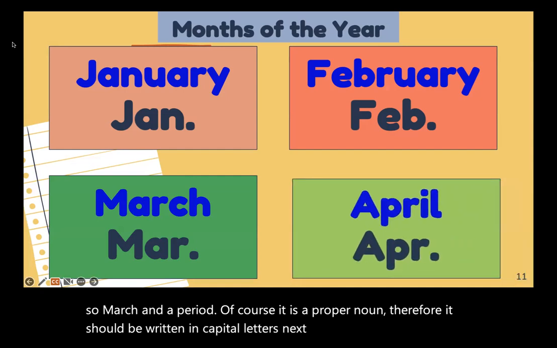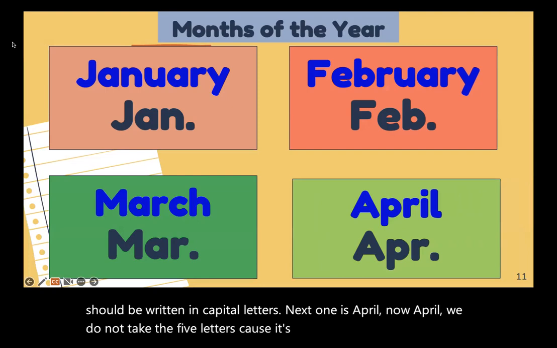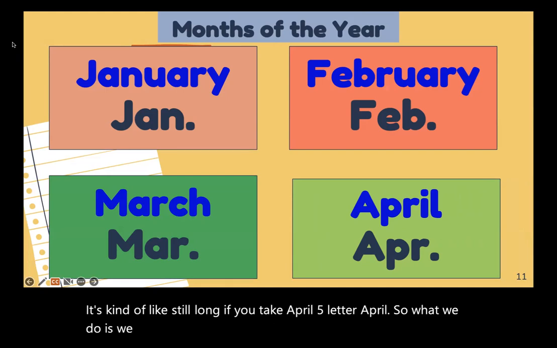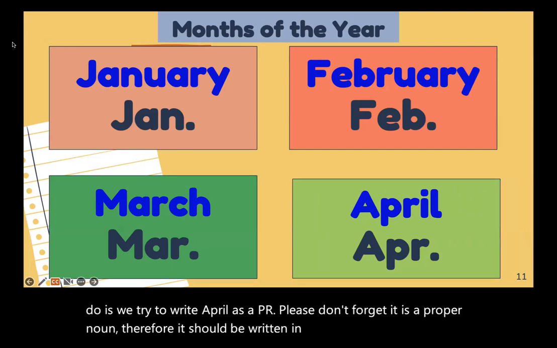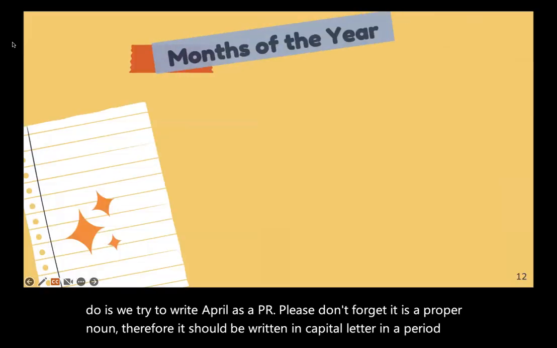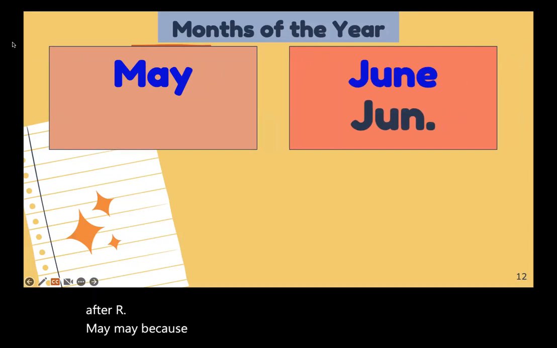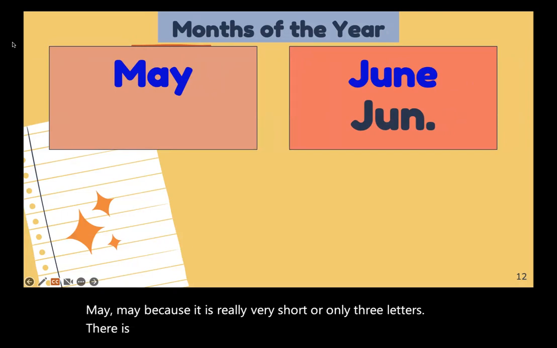Next one is April. Now, April, we do not take the 5 letters because it's kind of like still long if we take April, 5-letter April. So what we do is we try to write April as APR. Please don't forget it is a proper noun, therefore it should be written in capital letter and a period after R. May, because it is really very short, there are only 3 letters. There is no abbreviation for this month. And now we come to June.